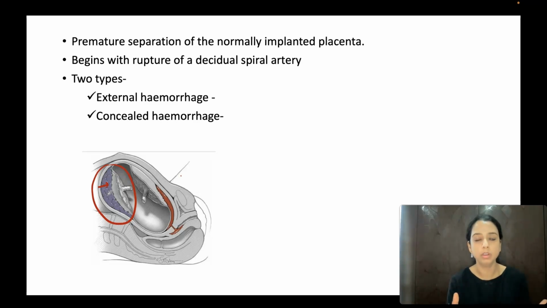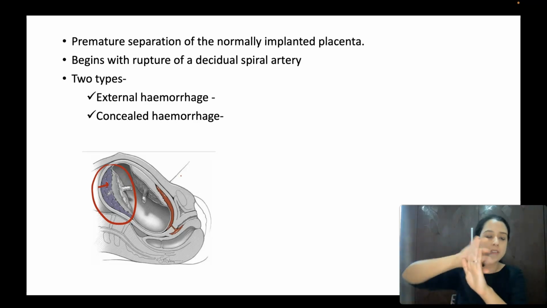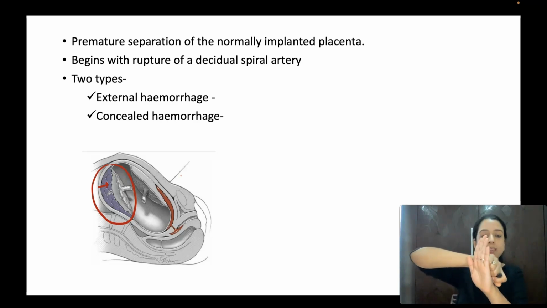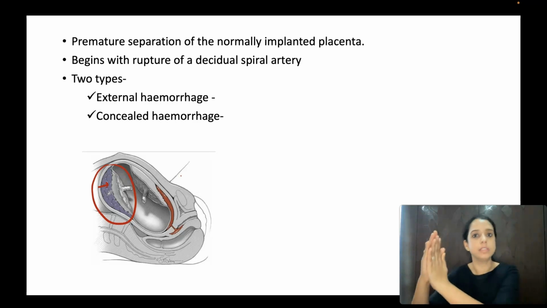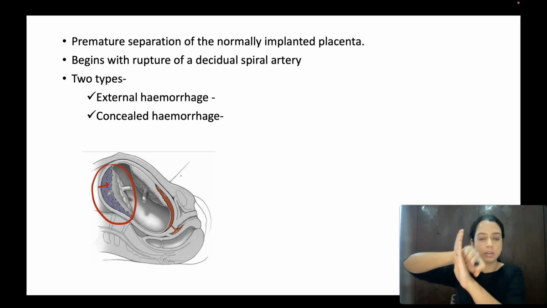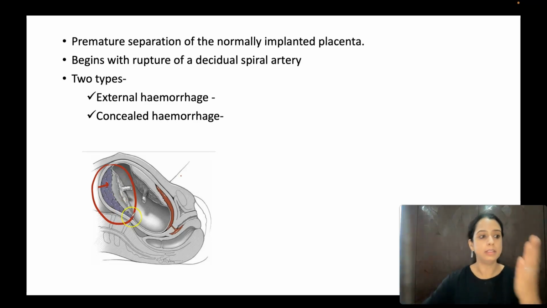The patient will not come to you. There will be no bleeding coming outside of the genital tract, but bleeding will keep on collecting here. And so much pressure is created behind the placenta that it will shear off further more placenta. It will keep shearing off other parts too because of this retroplacental pressure. So this is concealed. One is revealed, when there is disruption but the blood comes out.